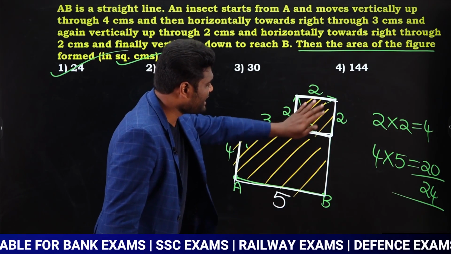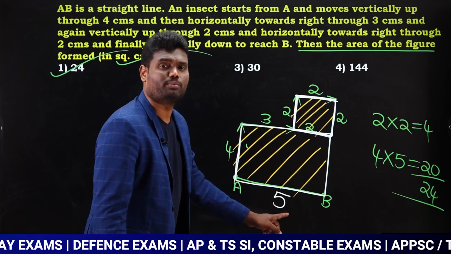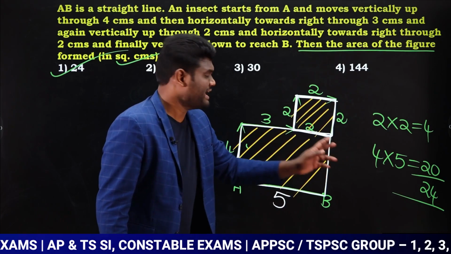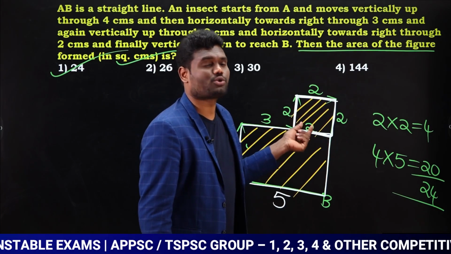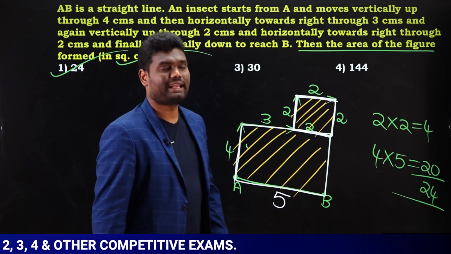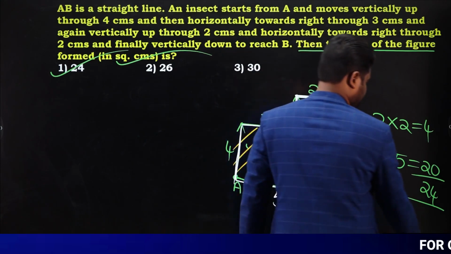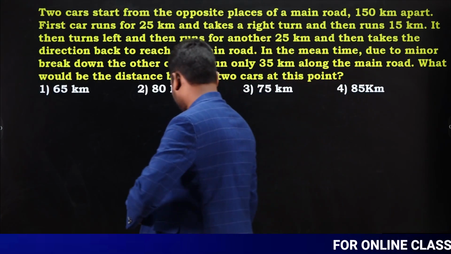Here we have a rectangle, here we have a square. Area of rectangle is nothing but length into breadth. So 4 into 5, that is 20. Here area of square is s square, side is 2. So 2 square is 4, 20 plus 4, 24. So we can say answer is nothing but 24 square centimeters. Is that clear? Let us look at next question.